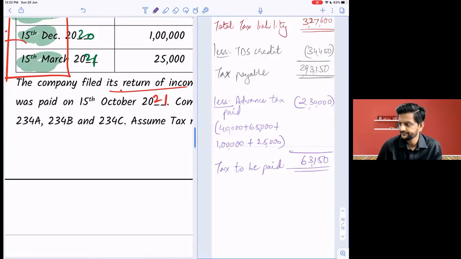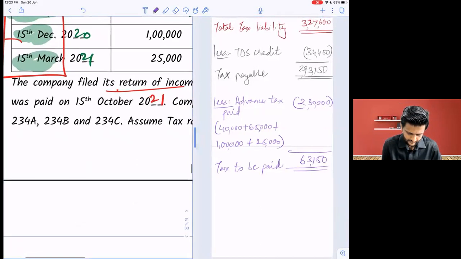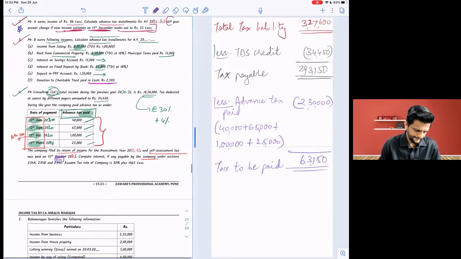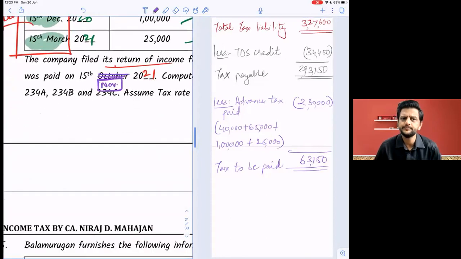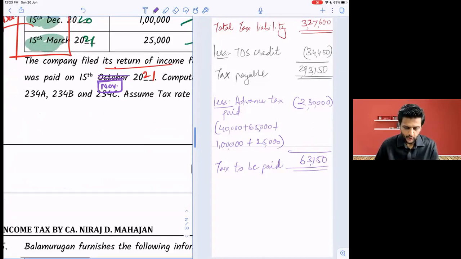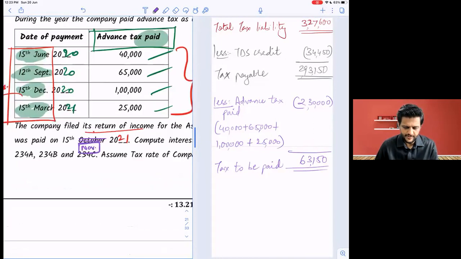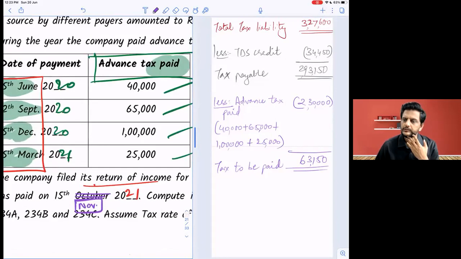Yes, all of you? Yes, sir. Clear? Everybody? We will change the date a little bit. We will make this 15th November. But paid later on basically. Yes? Now you tell me, since as it is 100% is not covered, whether 234C will be applicable.